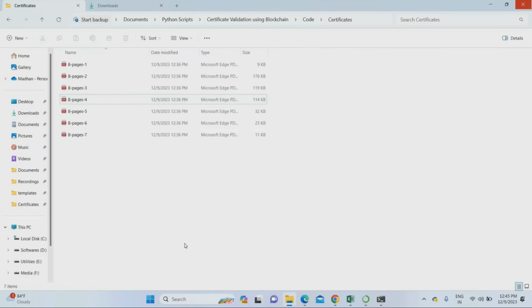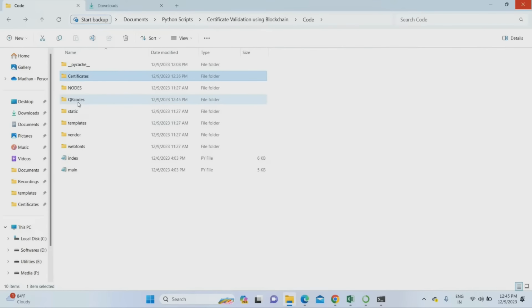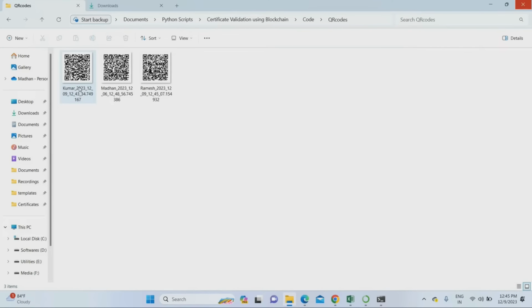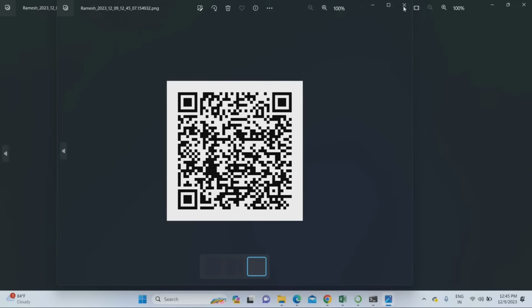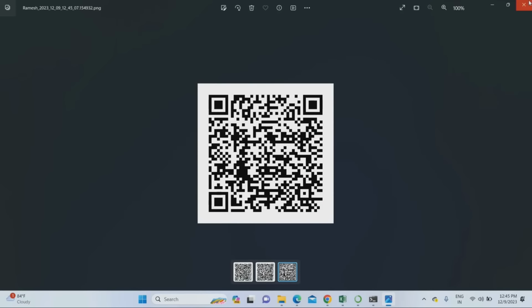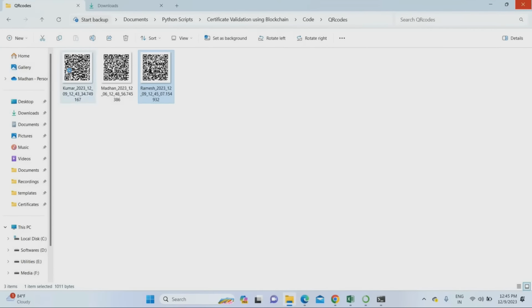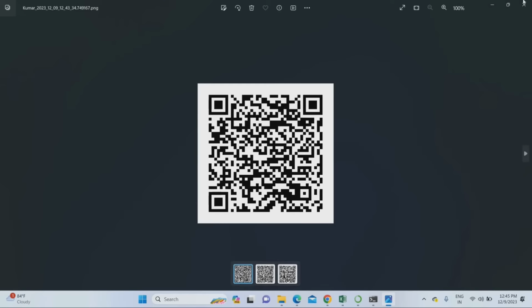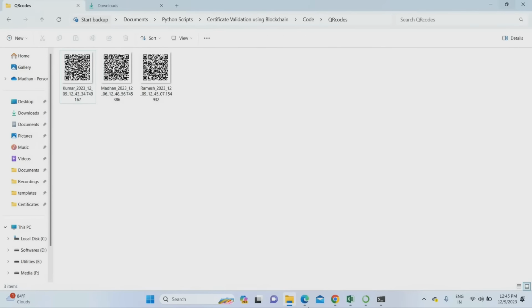That's it. Go to the project folder. In the project folder, you can find the QR codes tab. In the QR codes tab, you can find Kumar and Ramesh. Those persons' certificates are digitally converted into QR codes with blockchain hashing. This is the QR code for Ramesh, and this is the QR code for Kumar.